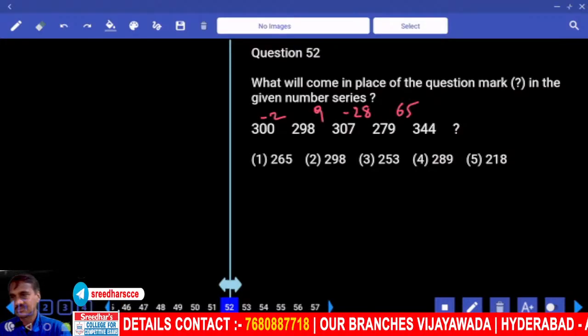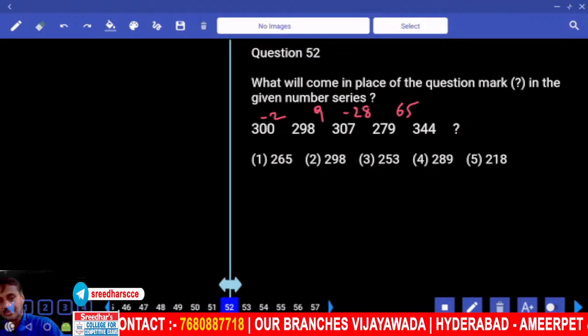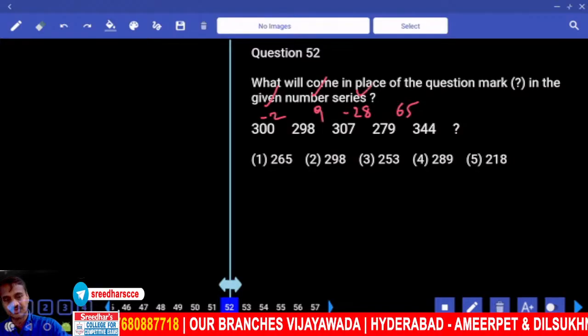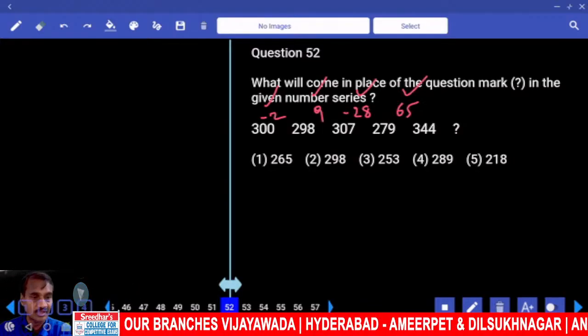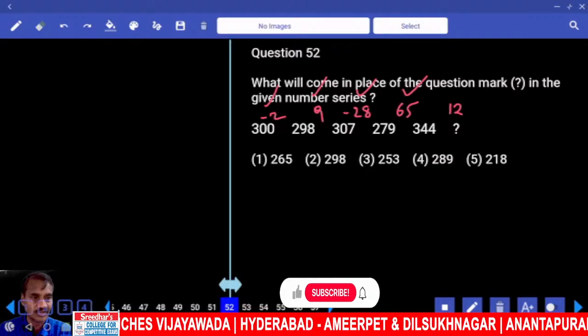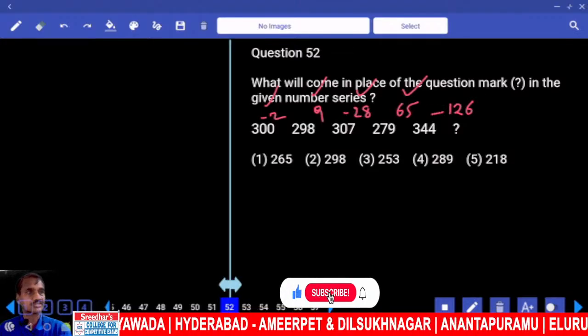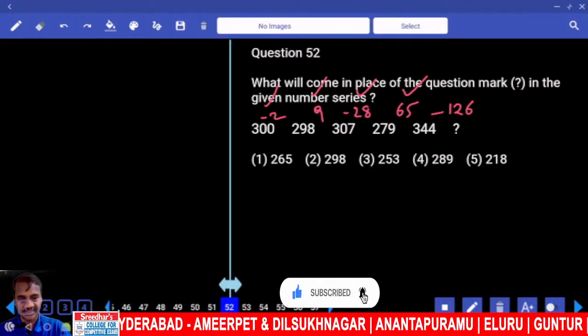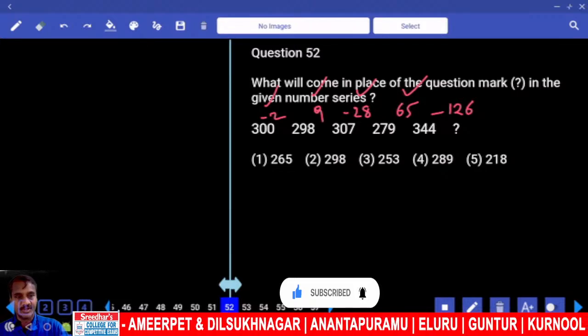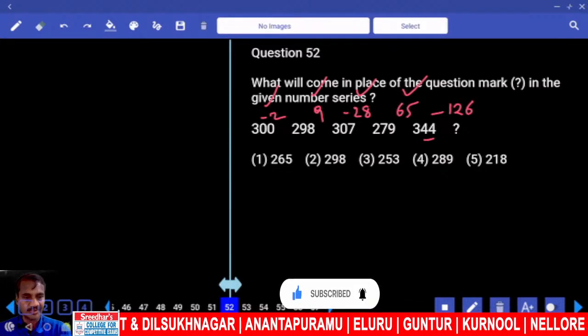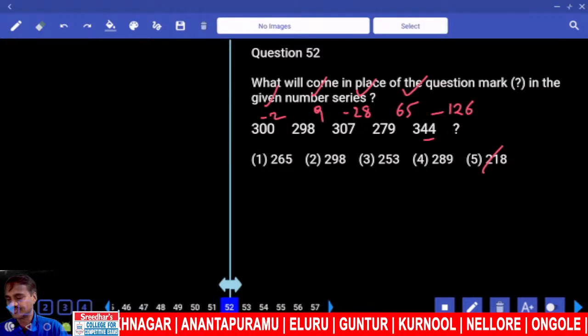What are these numbers? N cube plus N. 1 cube plus 1, 2 cube plus 2, 3 cube plus 3, 4 cube plus 4, 5 cube plus 5, how much? 126. To be added or subtracted? Subtracted. 4 minus 6, 8. Last digit is 8. Then 44 and 18. Am I getting 18? Now choice 5.